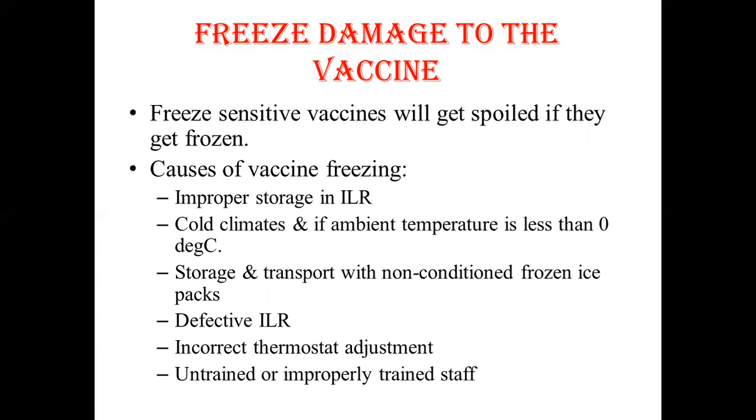These may be the reasons why the vaccine may be exposed to the freezing and it gets damaged. The shake test is used to check whether freeze-sensitive vaccines have been damaged by exposure to temperature below 0 degrees Celsius. After it has thawed, a vial of vaccine that has been frozen no longer has the appearance of a cloudy liquid, but tends to form flakes that settle down at the bottom of the vial.